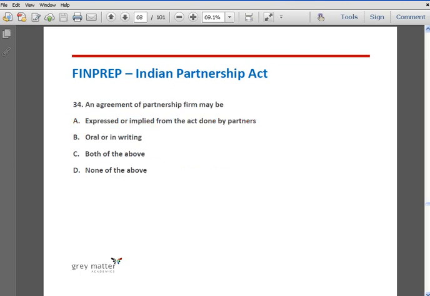Question number 34. An agreement of partnership firm may be: option A, expressed or implied from the act done by partners. Option B, oral or in writing. Option C, both of the above. And option D, none of the above.